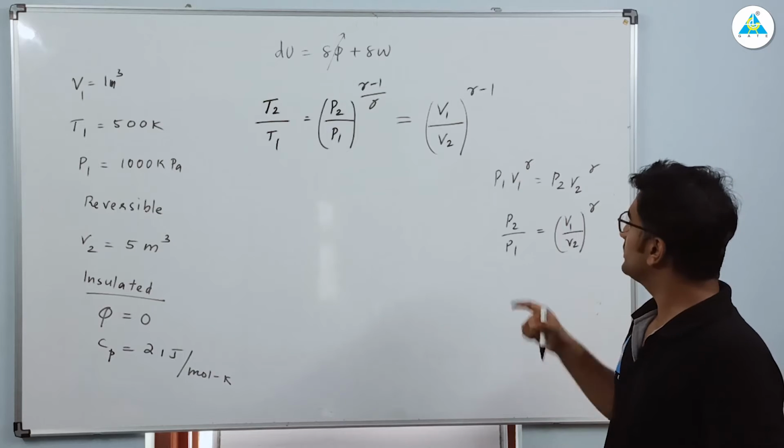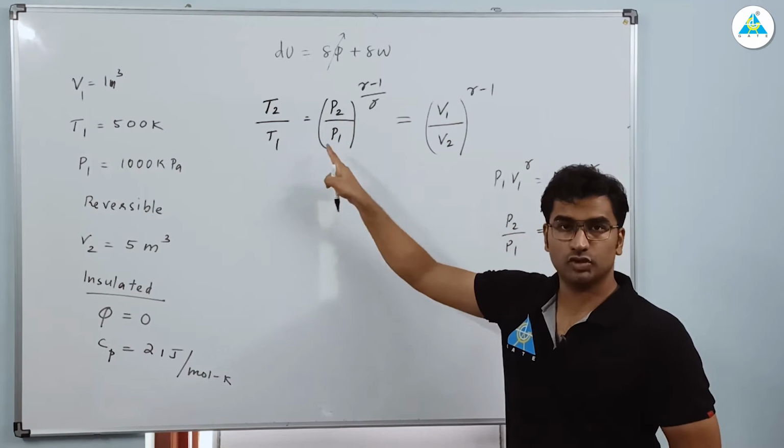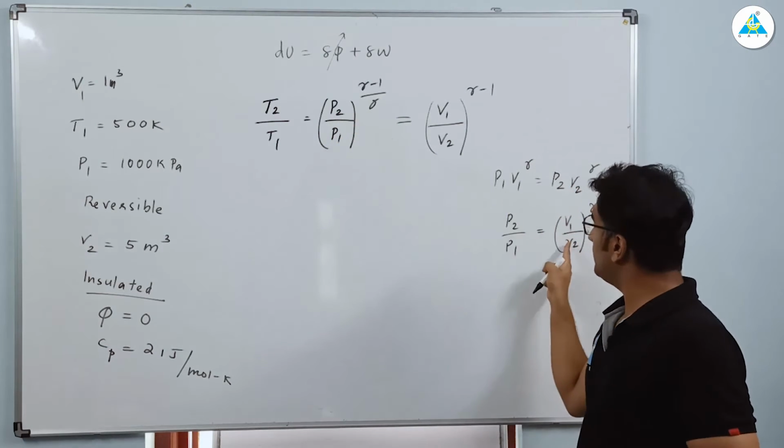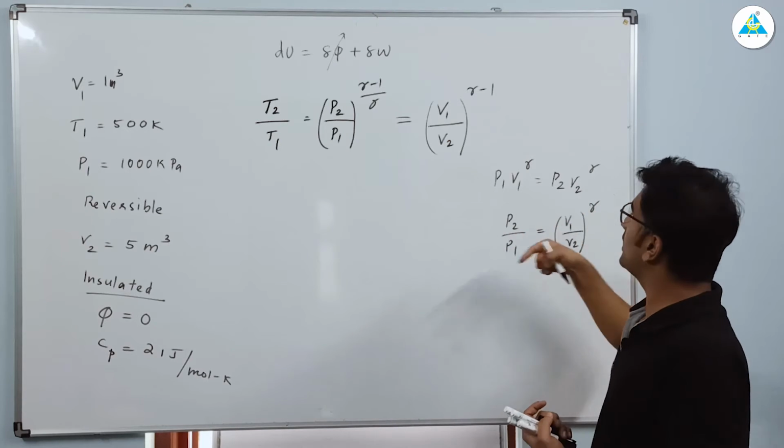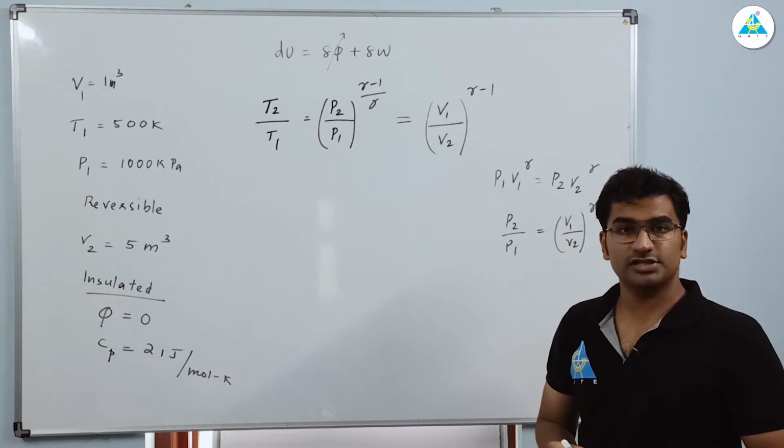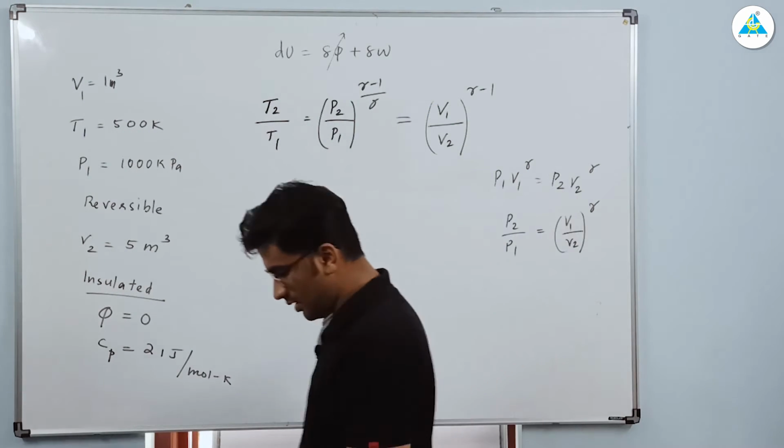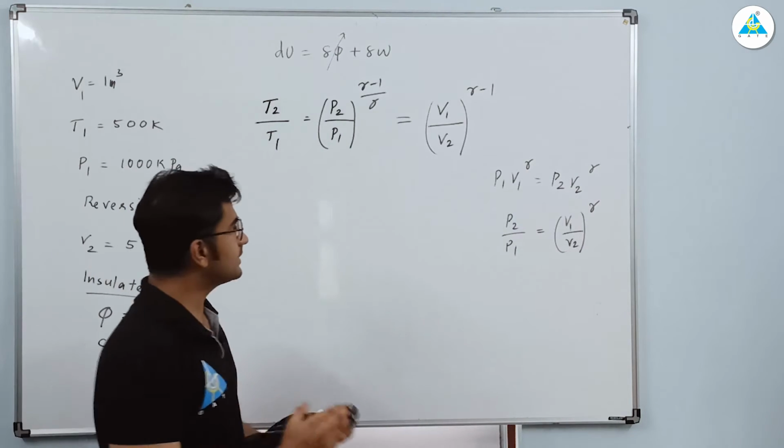Easy, right? So substitute P2 by P1 with V1 by V2. So gamma cancelled out, and you will get this. Simple. Now substitute whatever values are given.